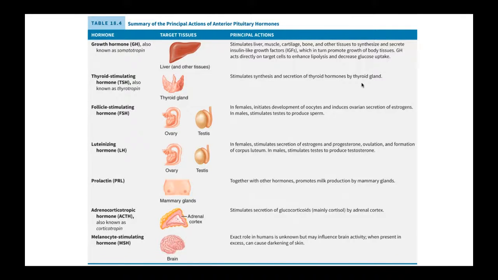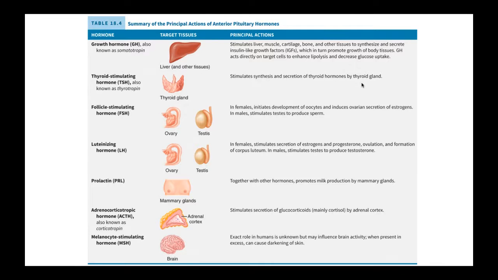Okay, so fertilization should take place in the fallopian tube or uterine tube, and then the cilia beat rhythmically to move that fertilized egg into the uterus, where implantation should take place. If implantation takes place in the uterine tube or the fallopian tube, that's called an ectopic pregnancy. We want it to happen in the uterus. Prolactin is going to be for lactation. It's for milk production. And then on the bottom left, you can see the adrenal gland or the adrenal cortex.